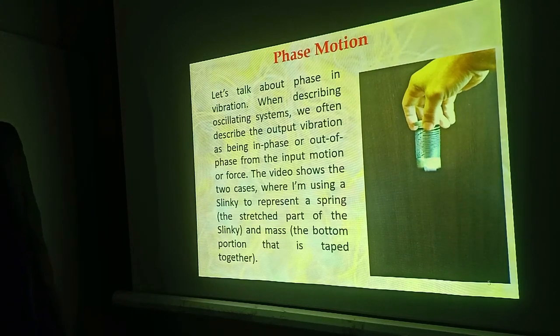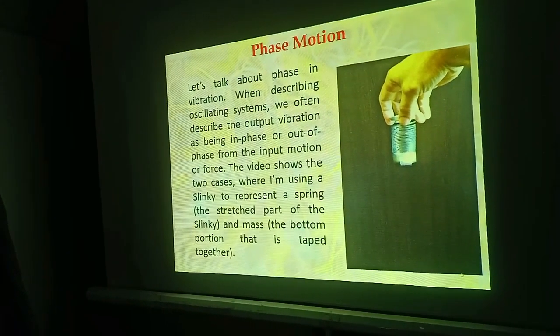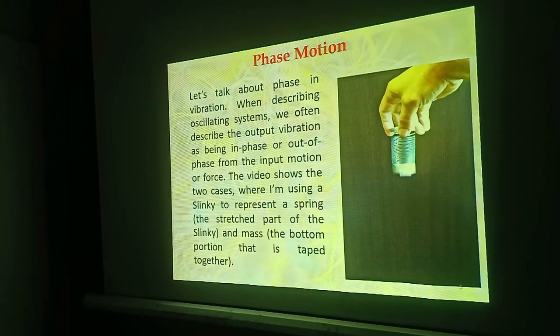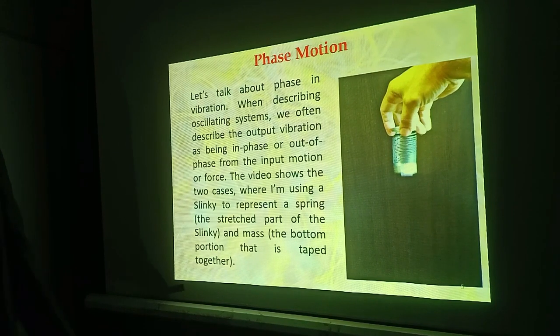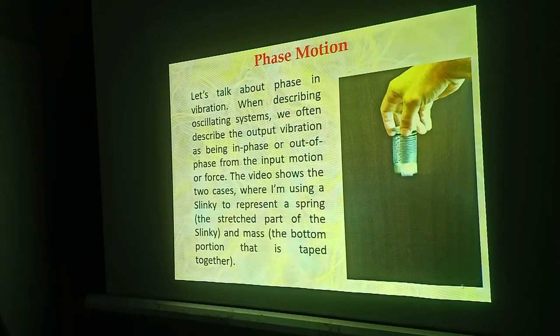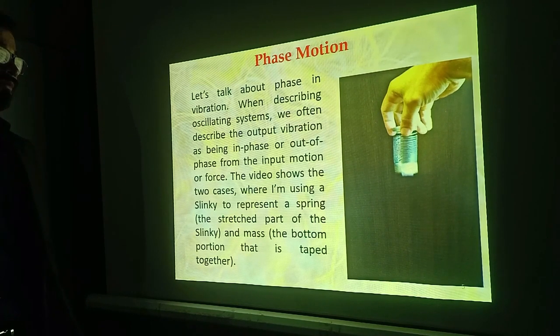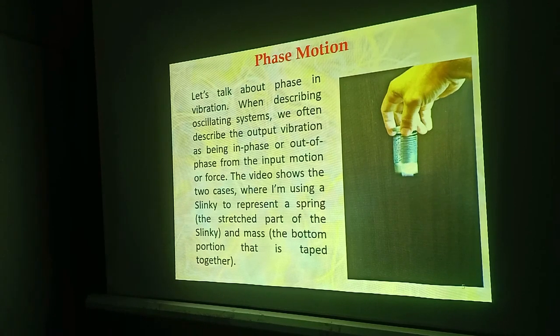But as the frequency of vibration increases, the motion of that mass is out of phase and it is vibrating with large amplitude. However you increase or decrease the amplitude, if the frequency of the system is large, your system will go out of phase, and you will see that the vibration of that particular mass will be too high.